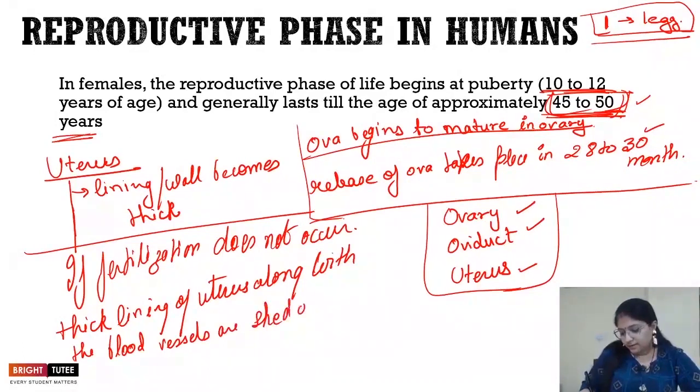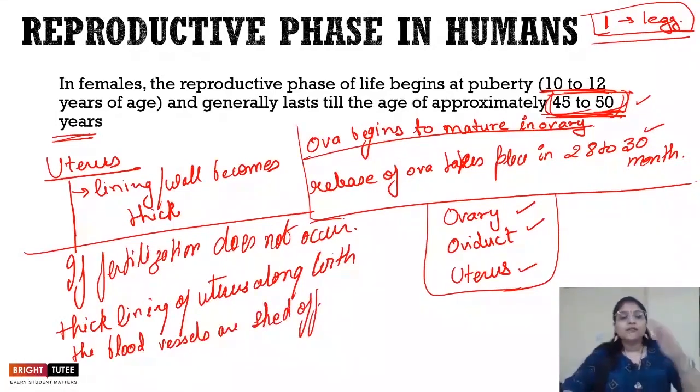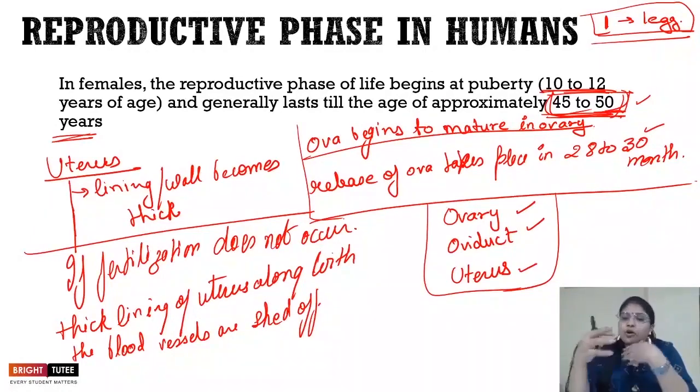That means that whatever development has taken place, the thick lining, the wall that has developed already, all of that gets shed off because it is not needed anymore, right?